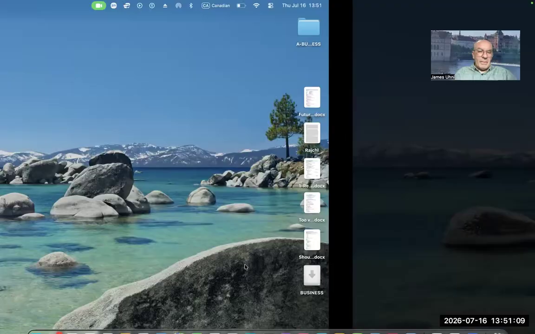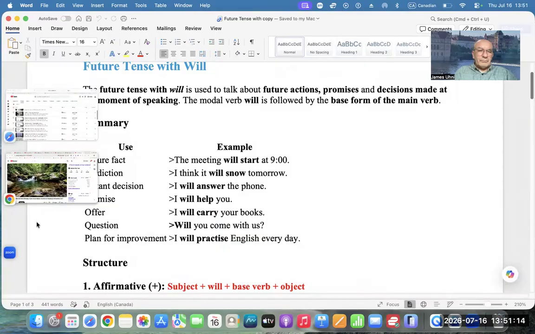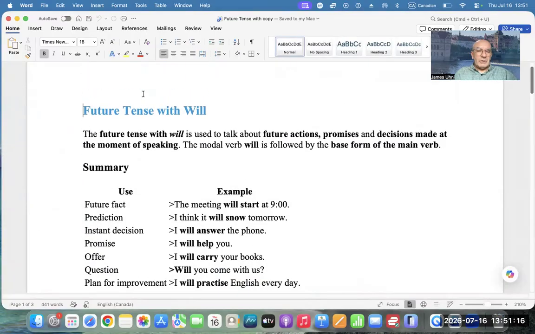And today I will talk about future tense with will. Let me share my screen with you, and there we go. Future tense with will.